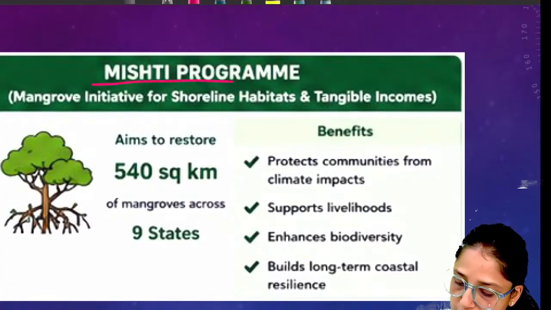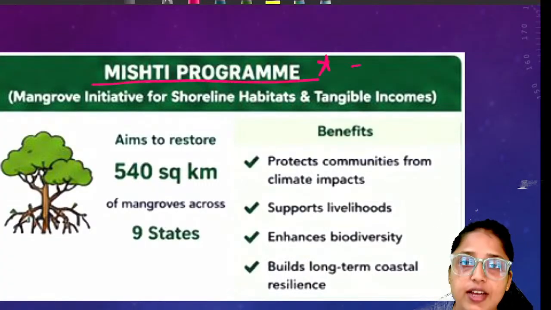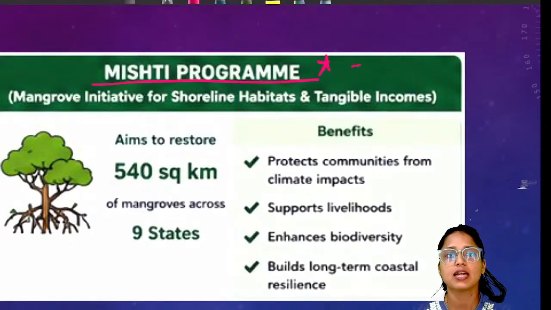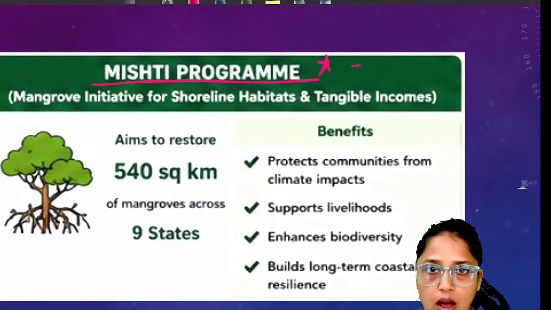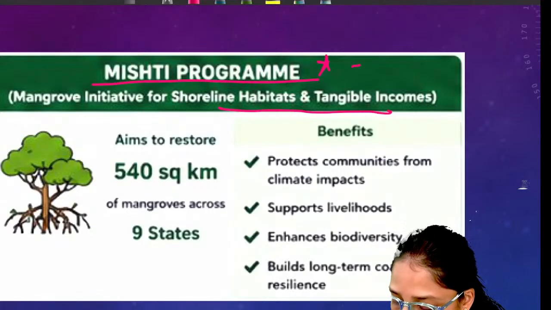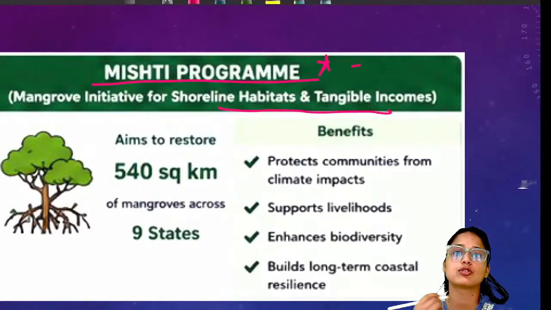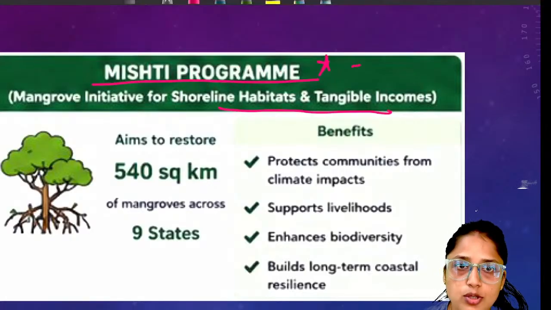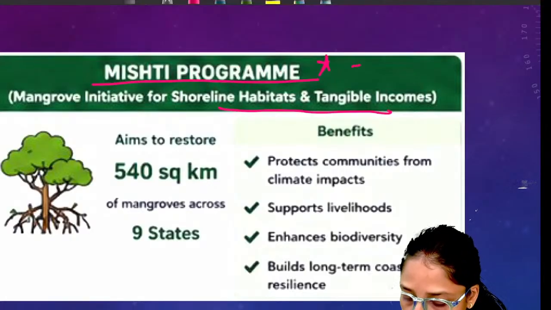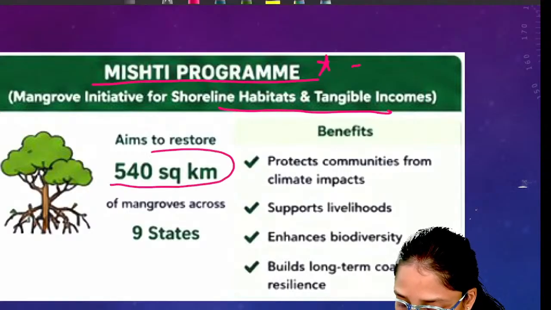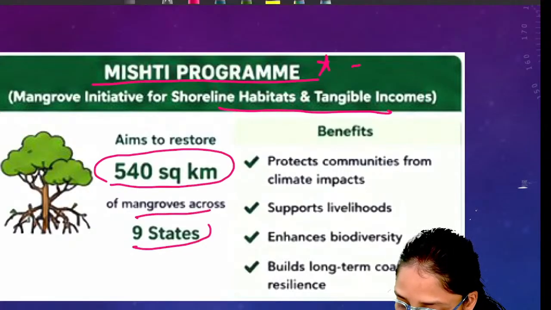So here the MISTI program of the Government of India is very important. MISTI means Mangrove Initiative for Shoreline Habitats as well as Tangible Outcomes. Under the MISTI program, the government is aiming to restore the mangroves in India. The program aims to restore 540 square kilometers of mangroves across 9 states.